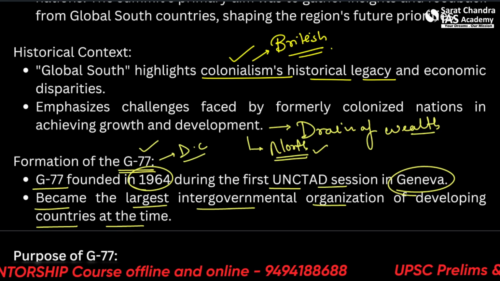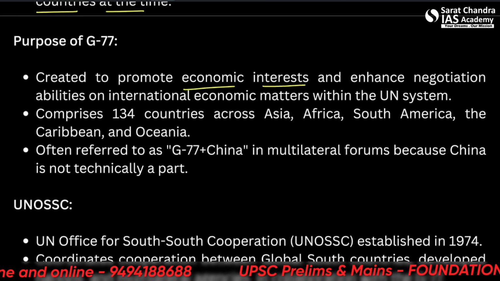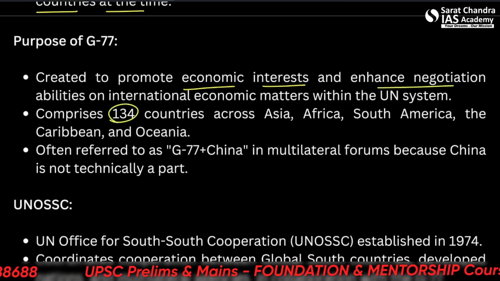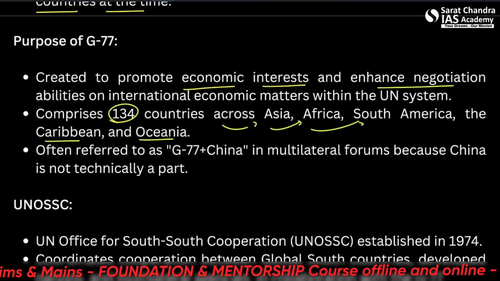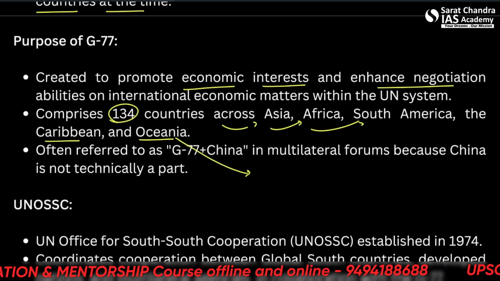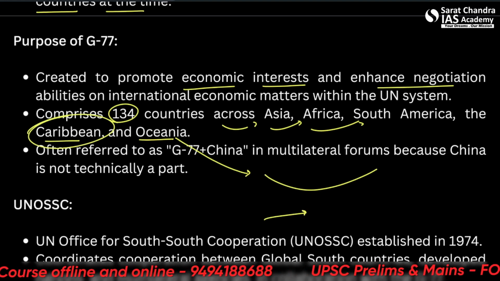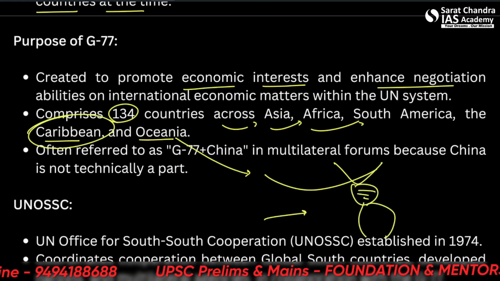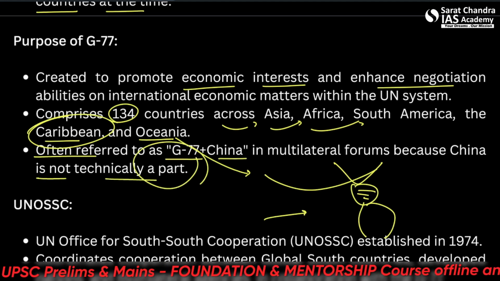What was the purpose of G77? It was created to promote economic interest and enhance negotiations. It comprises 134 countries as of now across Asia, Africa, South America, the Caribbean and Oceania. Oceania is related to the Pacific Ocean and sort of Australian Oceans. The Caribbean, we all know, is between the two Americas. It is often referred to as G77 plus China, because China is not technically a part of the G77.